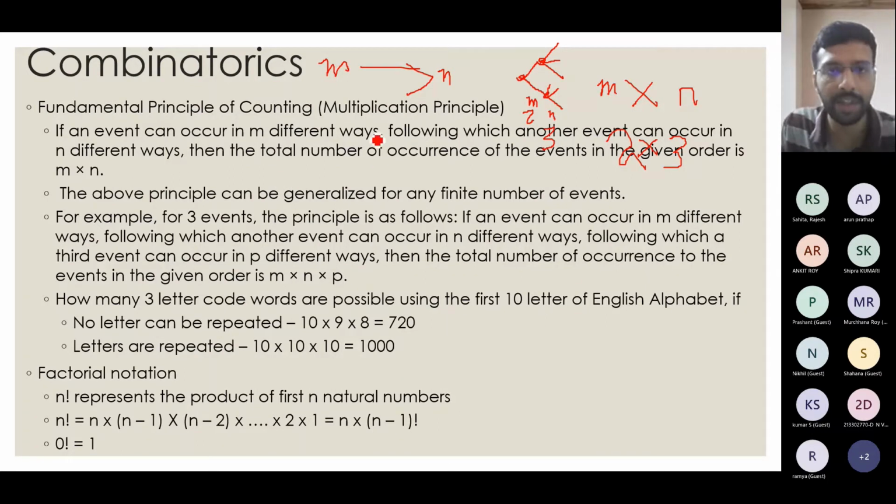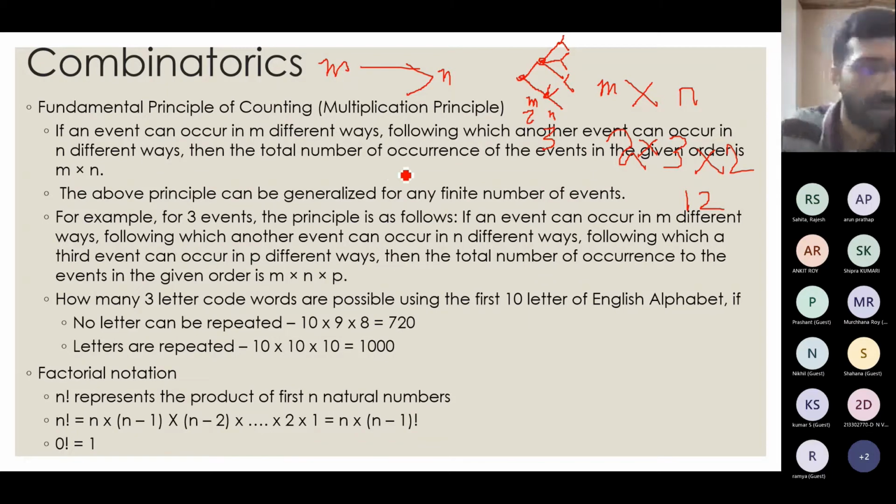And this can go in n levels. Suppose I again have 2 here, 2 here, like that. Then one more 2 will get added here, so I'll get 2 into 3 into 2, that is 12. So that will be my net outcomes. The above principle can be generalized for any finite number of events. For example, for 3 events, I can have m into n into p, like what we saw here.